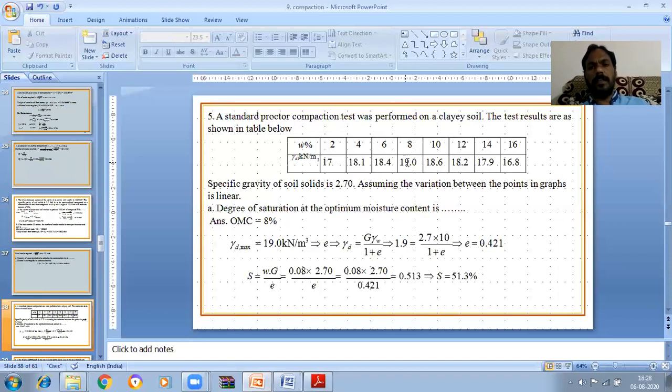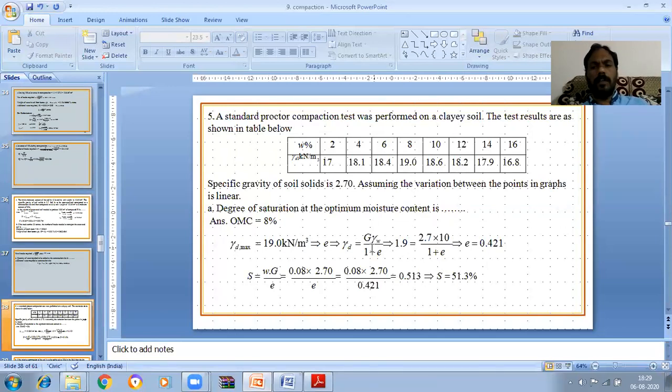Gamma D max is 19, and that is achieved at the water content of 8%. So the OMC is 8%. For gamma D max, the formula we know is gamma D equals G gamma W by 1 plus E. Substituting, 19 equals 2.7 into 10 by 1 plus E. From this, we get E equals 0.421.